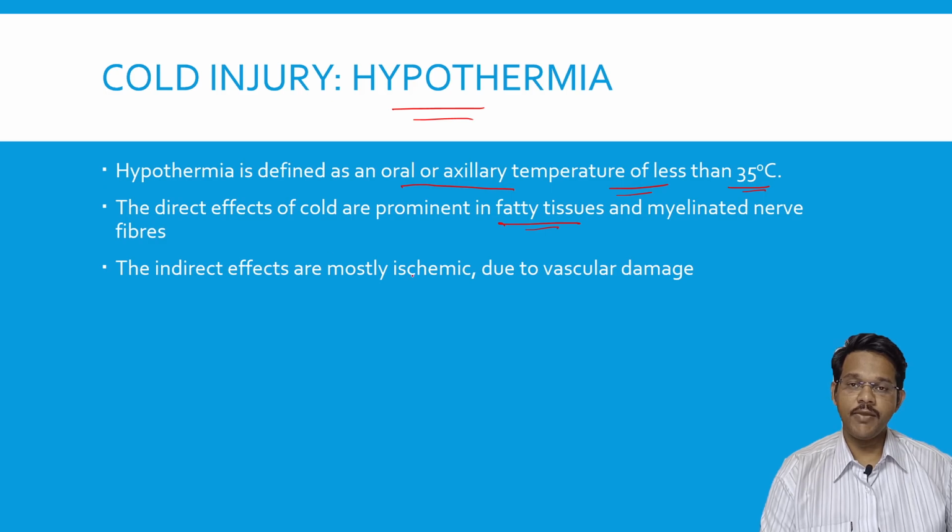The indirect effect is seen as an ischemic effect, mainly because of vascular damage, where the capillaries and blood vessels start constricting. There is vasoconstriction, which leads to ischemic changes in the tissues. The local direct effect is mainly seen in the nerve tissues and fatty tissues, where the decrease in temperature makes them start dying.